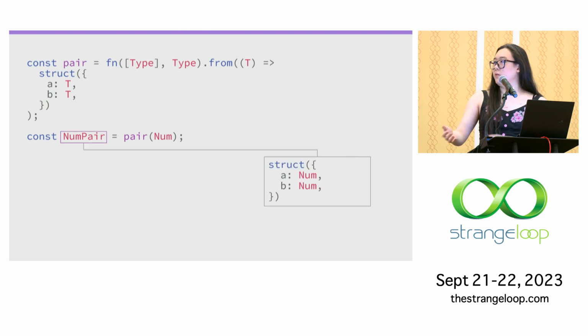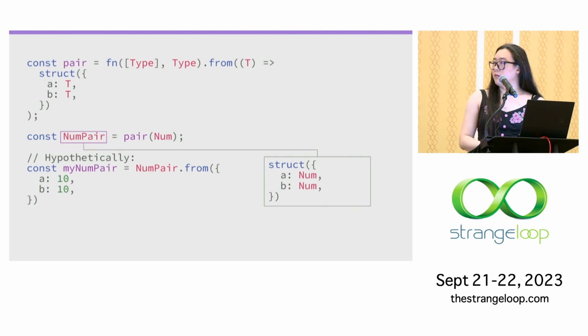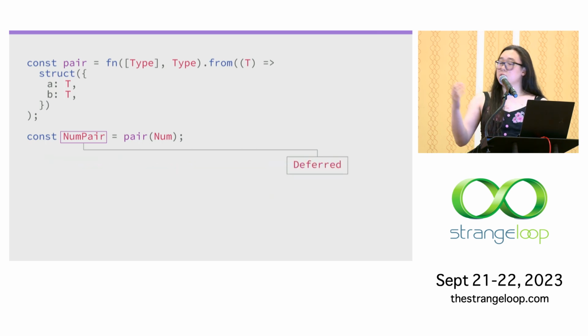So under this hypothetical, it would look like this. The analyzer would recognize that num_pair here is a struct containing two numbers, and then we'd be able to make static guarantees against it. But unfortunately, this functionality doesn't yet exist in Ectype. So instead, num_pair is tagged by the analyzer as deferred. And this means that the type checker knows that it's a type, but it has no idea of the specifics. It doesn't know what fields it has, or actually if it's a struct at all.